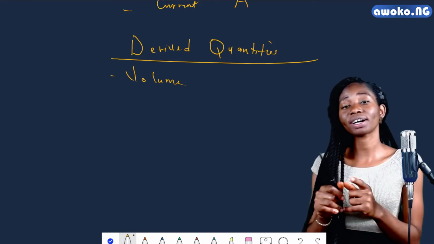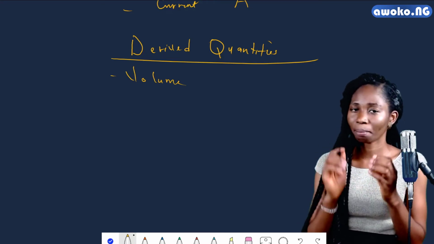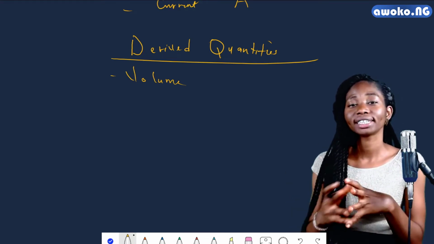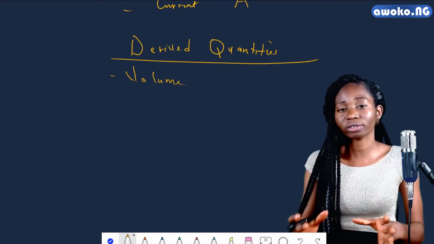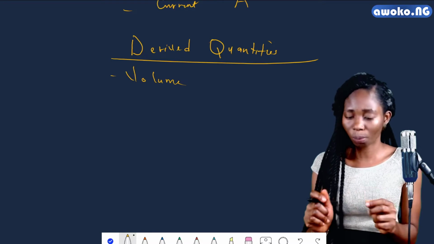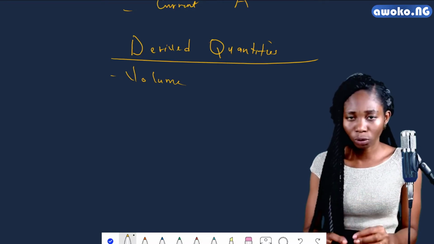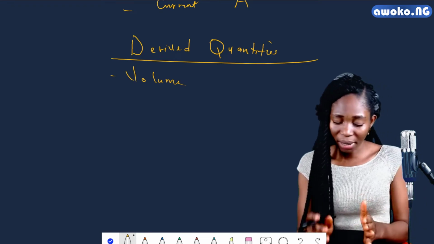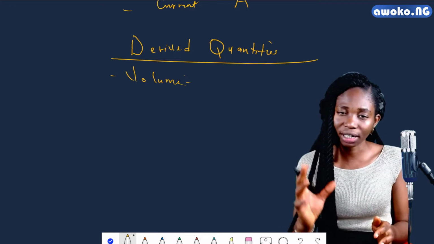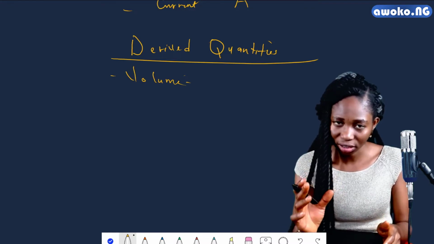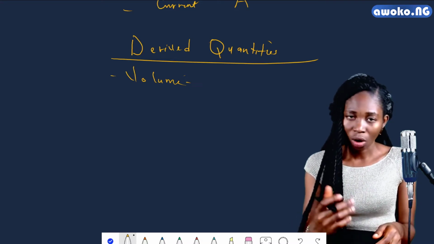Remember, we define matter to be that object or substance that has mass and can occupy space. So if I want to measure the amount of space a particular object occupies, we will say that quantity is referred to as volume. So in terms of measurement as regarding volume, to be able to measure the amount of space, we measure the total size of that particular object.